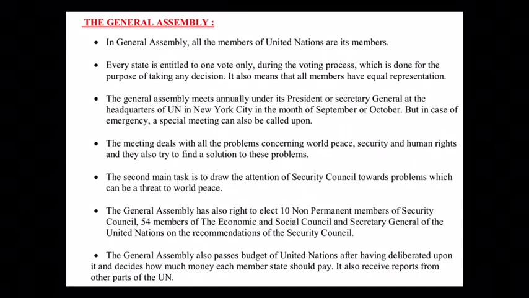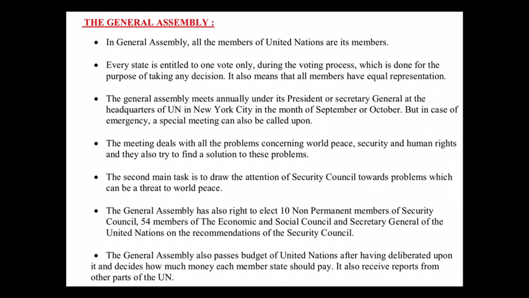So whenever any discussion takes place and after that voting is required, every country will cast their one vote either in favor or against. That means this General Assembly is a representative body, which means that all the members have been given one vote. All members means all the members representing their country.